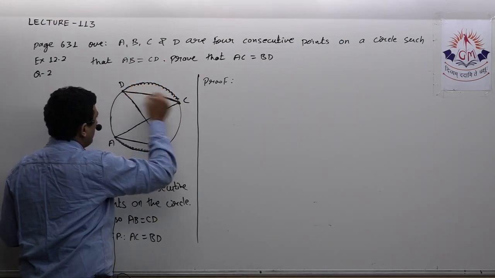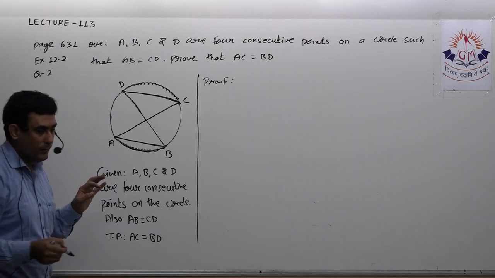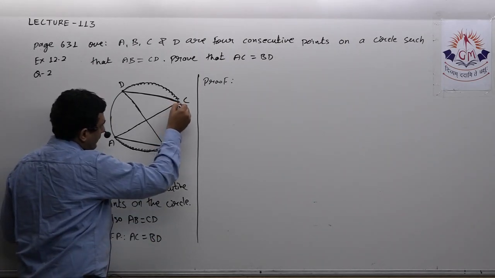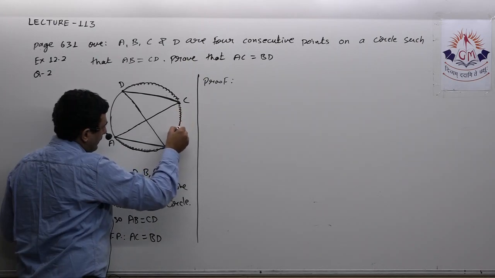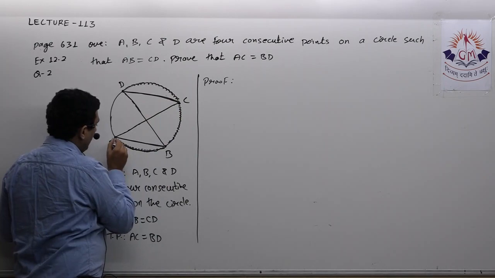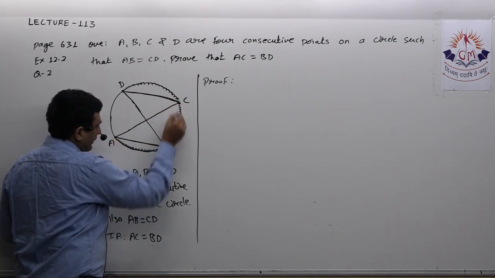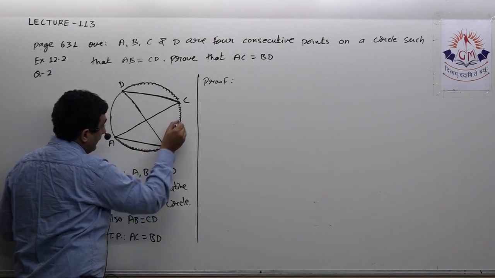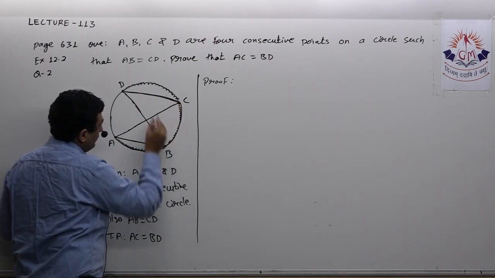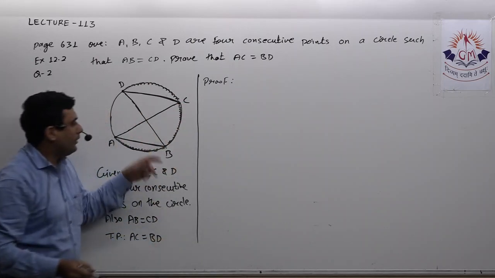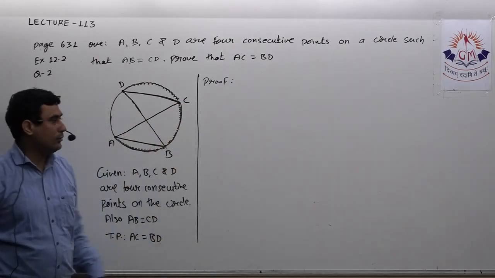Now if I add the common arc BC to both, I will get arc AC equal to arc BD, and if arc AC equals arc BD, I can say chord AC equals chord BD.